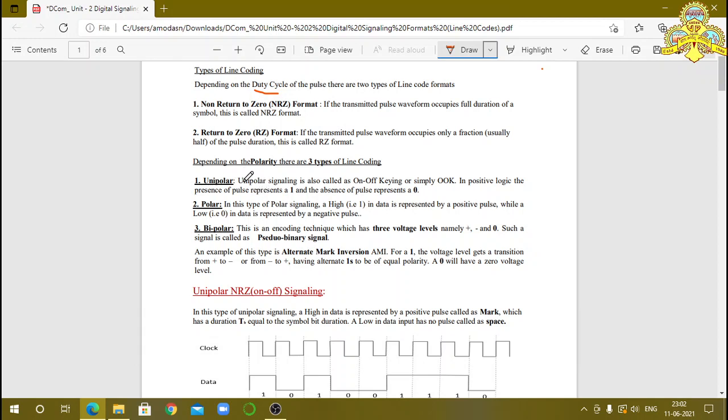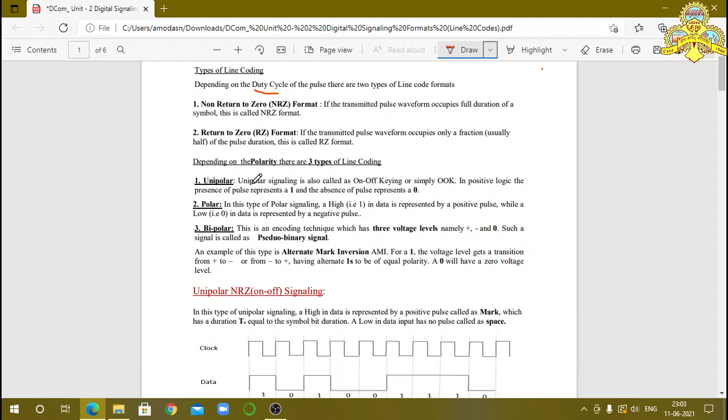Uni indicates single. In positive logic circuits, binary bit 1 is indicated by a positive voltage, and 0 is indicated by a 0 value. Then it is called unipolar.